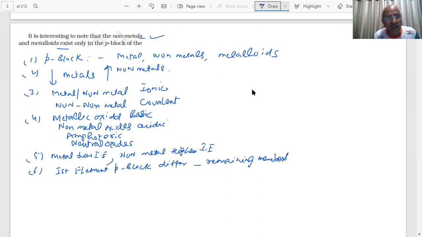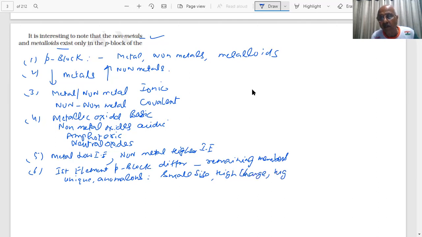That will be of interest in the exam. So if you have a small size, high charge, high electronegativity, high ionization enthalpy, important points will be there.